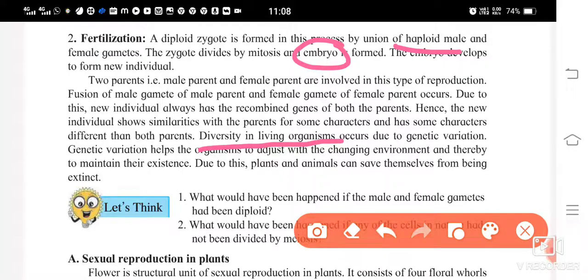Diversity in living organisms occurs due to this genetic variation.